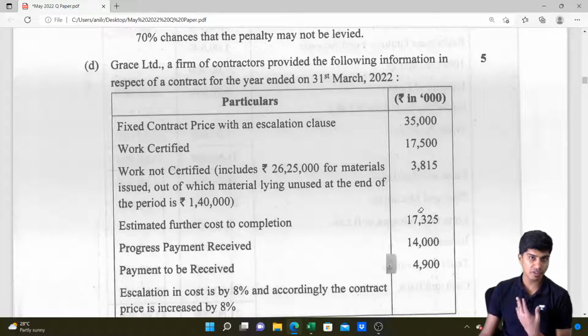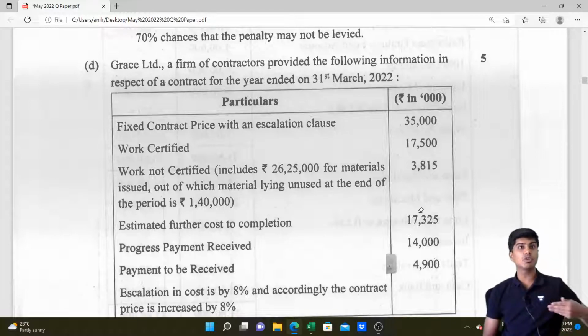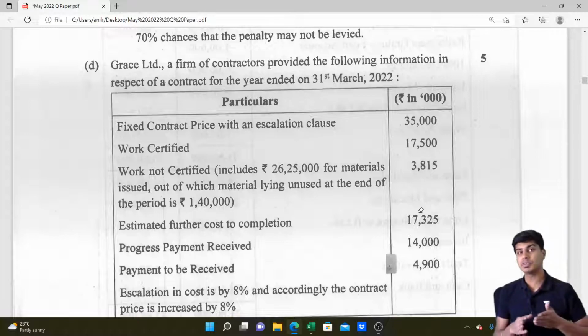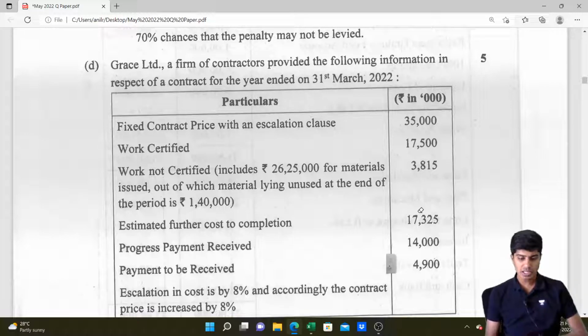Okay, this much of work we have completed, but they have not yet approved the same. And then there is the estimated cost of completion. After this, the further expense that we need to incur to complete the project is 17,325. Using these three items together, we can find the percentage of completion, PCM.